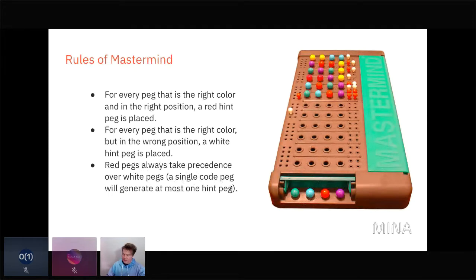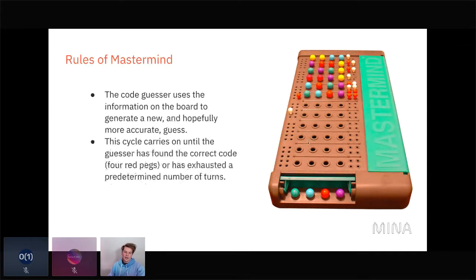So for example, if you have a peg in the right position that's the right color, you get just a red peg. You don't get a red peg and a white peg. And so over time, the guesser uses the information on the board to generate a new and hopefully more accurate guess. So as you move forward, you can see here on the example board,